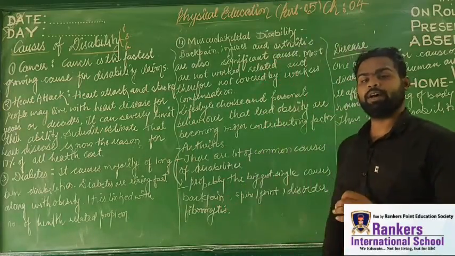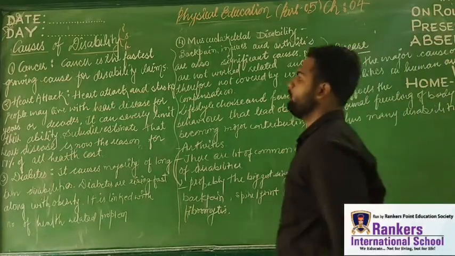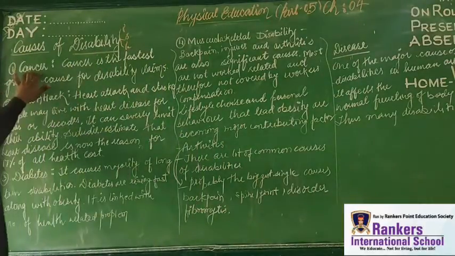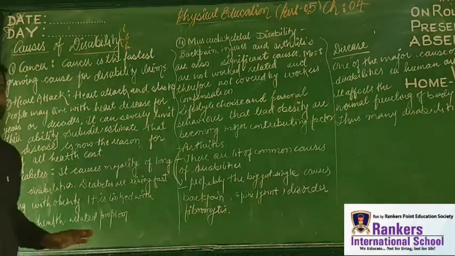Now here we are going to learn about the various causes of disability. Why does disability occur? What is the main reason? So let us come into the ocean of physical education. Our first point is cancer, right? Cancer is the fastest growing cause of disability claims.